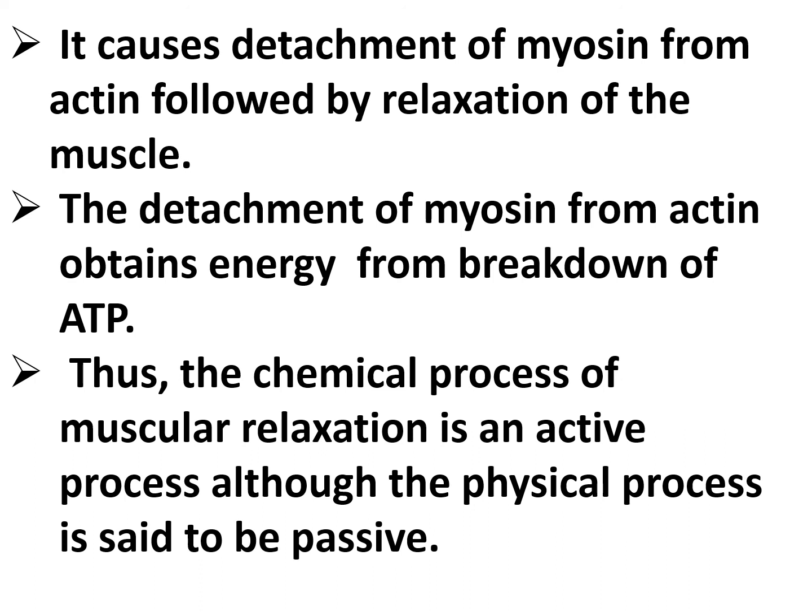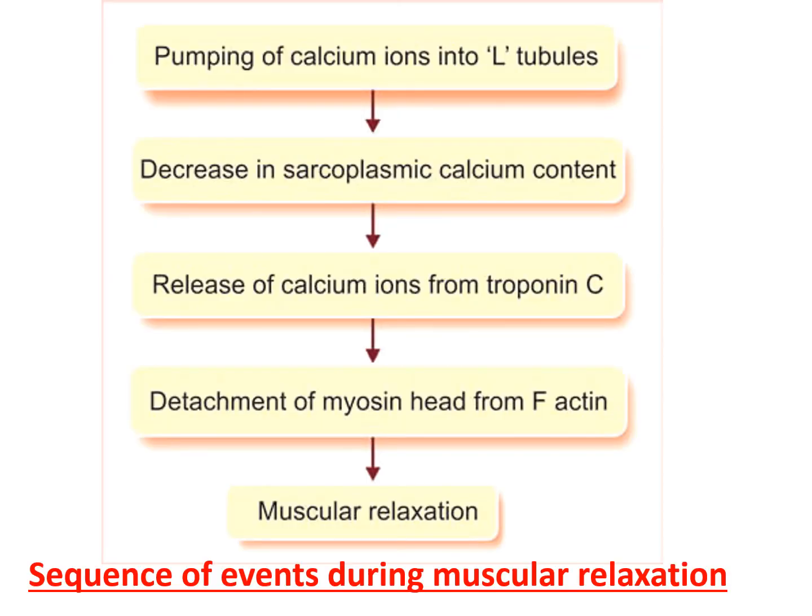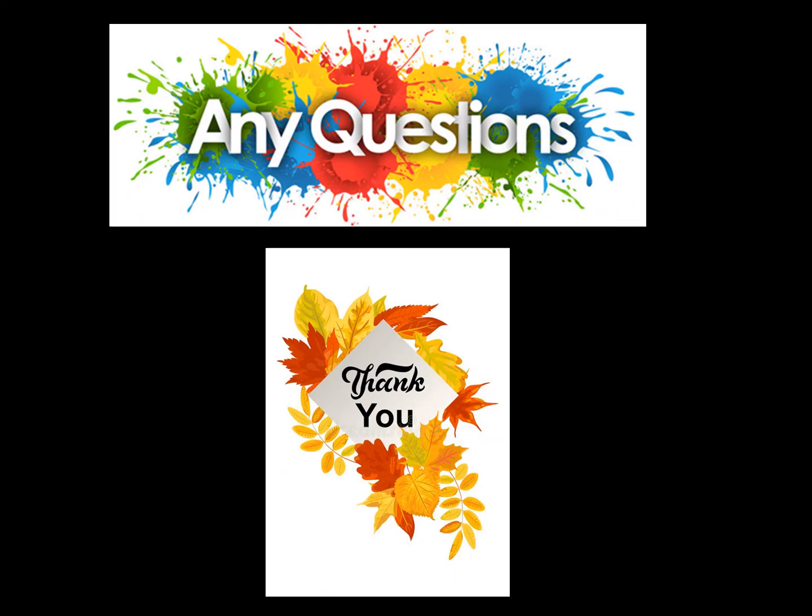So the chemical process of the muscular relaxation is an active process, although the physical process is said to be passive. So this is a flow chart for the muscular relaxation. Pumping of the calcium ions into the L tubules, decrease in the sarcoplasmic calcium content, release of the calcium ions from the troponin C, and detachment of the myosin head from the F actin, and it leads to muscular relaxation.